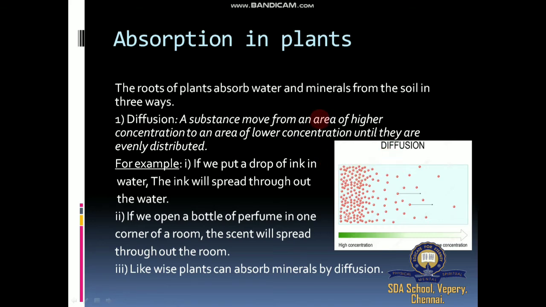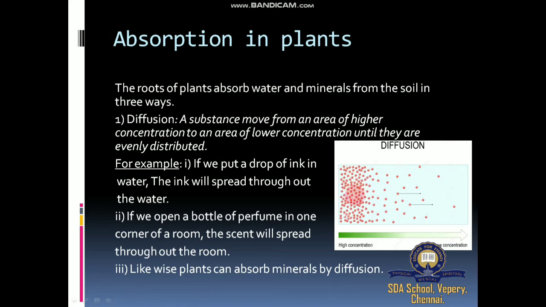Very easy process. Okay, they have given a definition: a substance moves from areas of higher concentration to areas of lower concentration until they are evenly distributed. What is distribution?